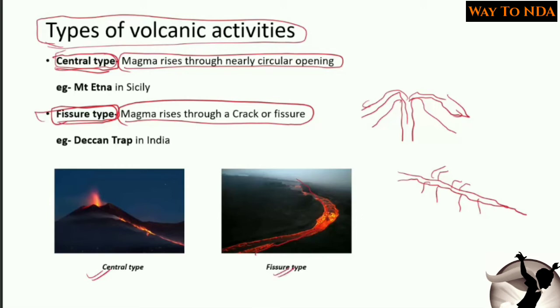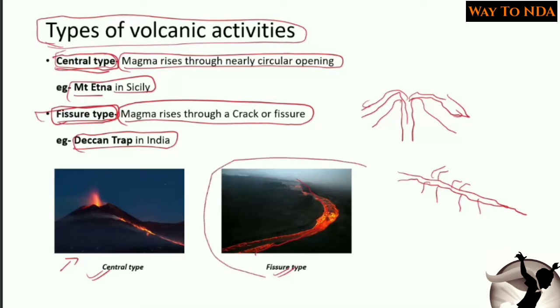The example of the central type is Mount Etna in Sicily. So here you can see Mount Etna in Sicily, and the example of the fissure type is the Deccan Trap in India. So our Deccan area in India was formed by this fissure activity only, by this lava. There was a crack in the Deccan region and the lava flew outside, and after it got solidified our Deccan area was formed, the Deccan Trap.